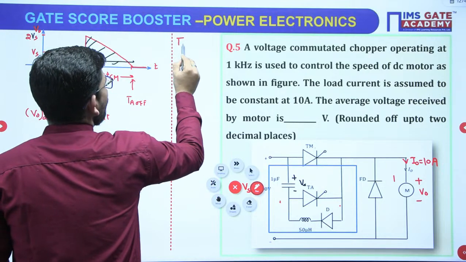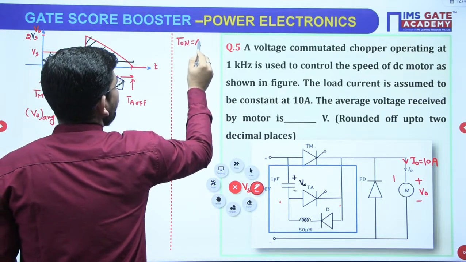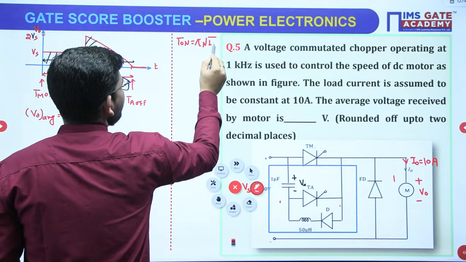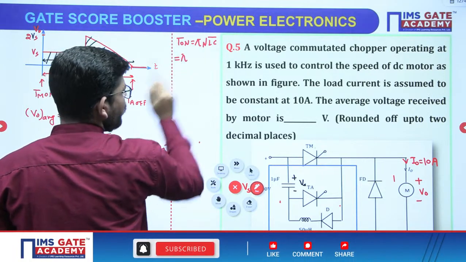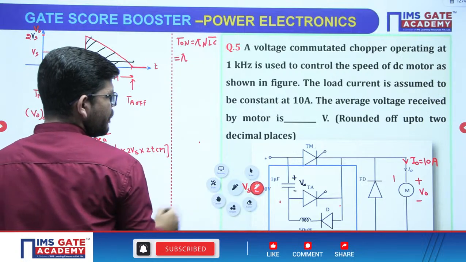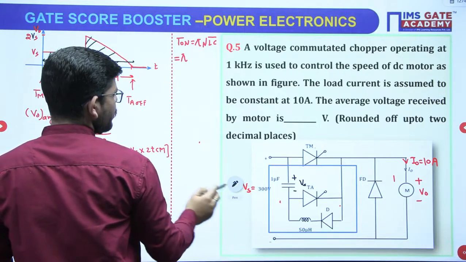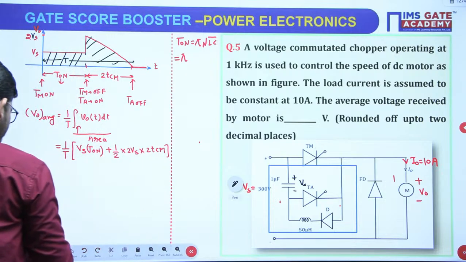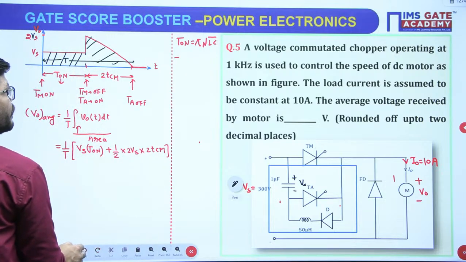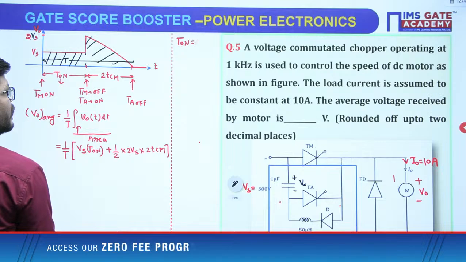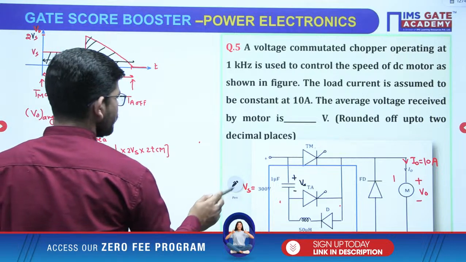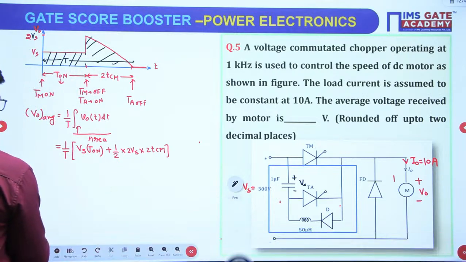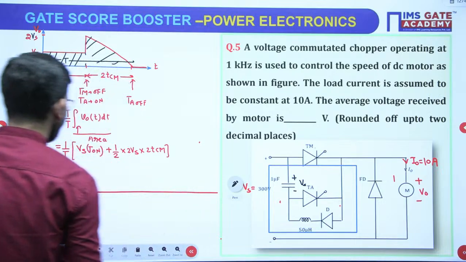So T on will be pi under root L C, right? Or just put the value pi, what is L and C? I think the space is not sufficient, let me use the lower half. Okay, so let me use this half to calculate these two things.